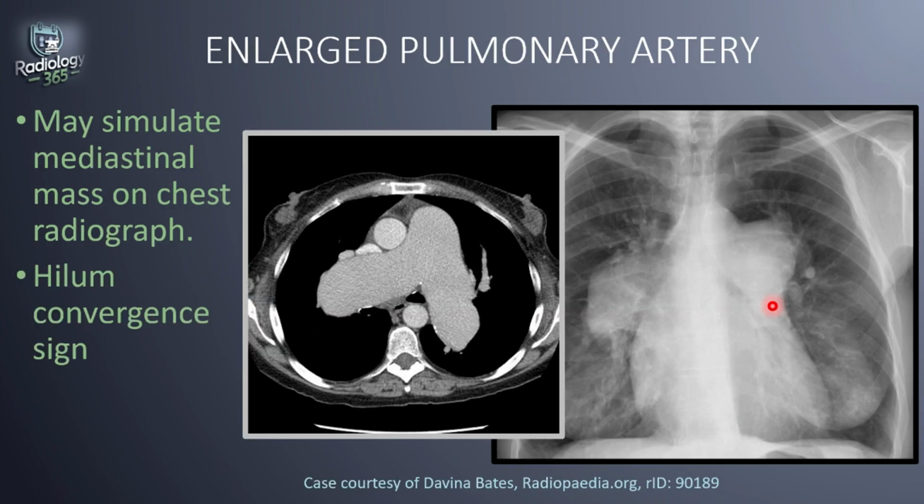Then another thing to consider is an enlarged pulmonary artery. This can simulate a mass on chest radiograph, as we've discussed previously when we were talking about pulmonary hypertension.